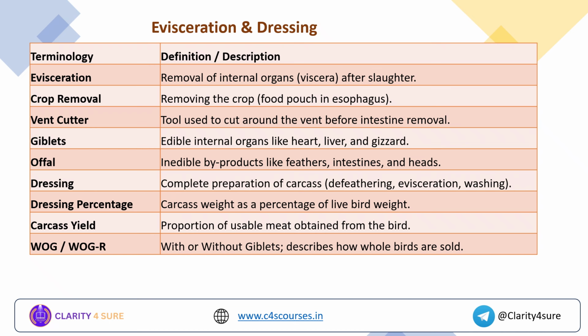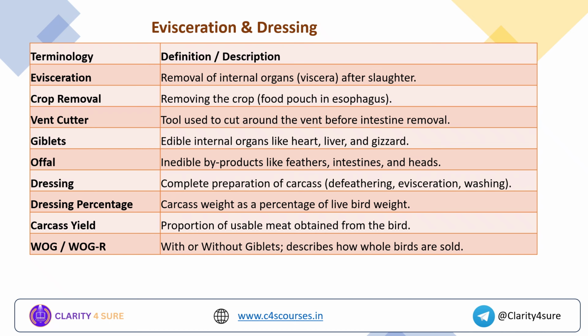Offal is nothing but the inedible byproducts like feathers, intestines and head of the poultry. Dressing is the complete preparation of the carcass. It means after slaughtering, doing scalding, defeathering, evisceration and washing it thoroughly. All these steps are known as dressing.